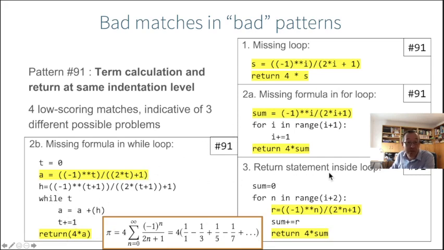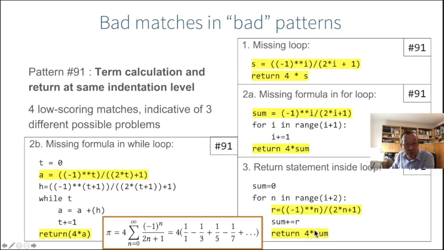And then the third one is very close to the good solution, but this student made the mistake of putting the return in the wrong place. It should be indented one level less. So what you see here is there is a for loop. The calculation of the formula is inside the for loop. The sum is being incremented in every step. So all this is good.